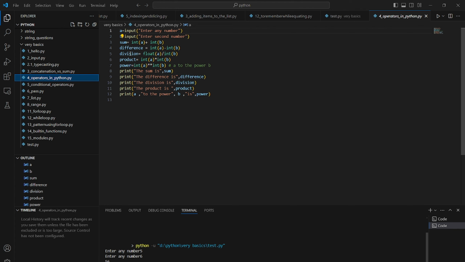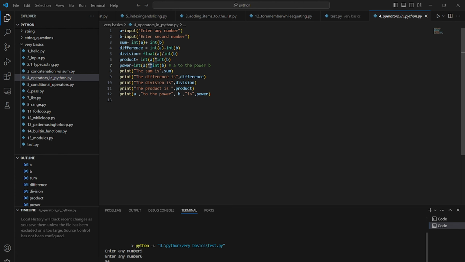You can see I have used typecasting so much. I took input of one number inside of a variable, another inside of b variable, typecasted both, summed them, and stored it inside the sum variable. So this plus is the arithmetic operator. This plus, this minus, this division, this multiplication, these are the four basic arithmetic operators.